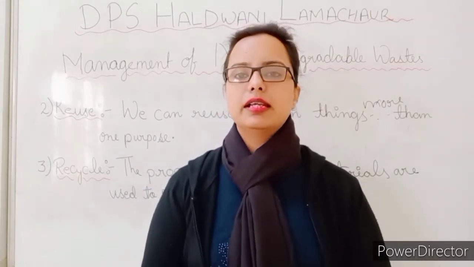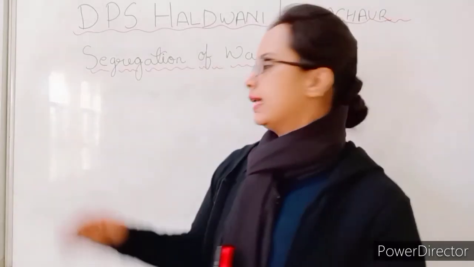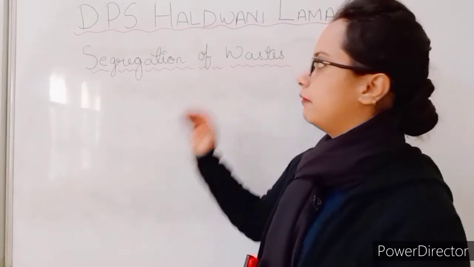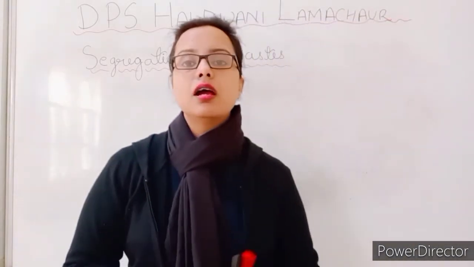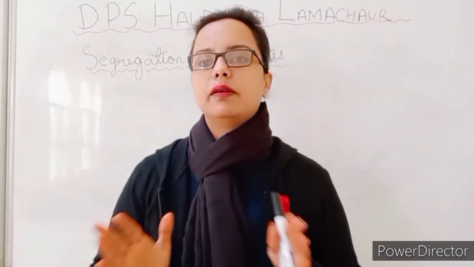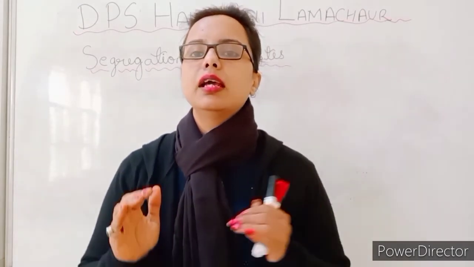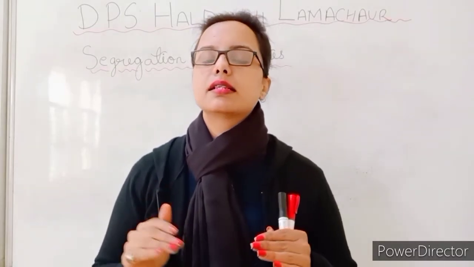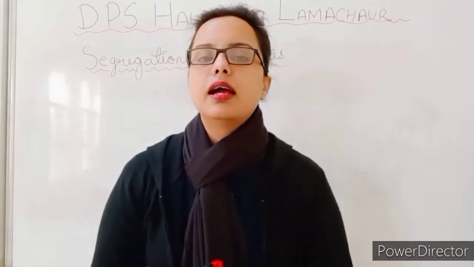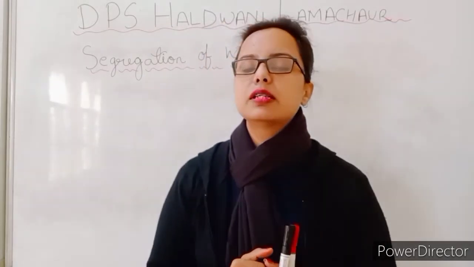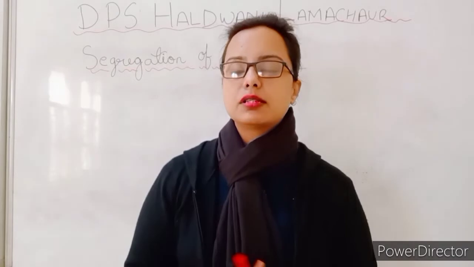Now let's move to the next topic. The next and last topic of this chapter is the segregation of waste. Segregation of waste means how we can separate the two types of waste, so that we can easily decompose that waste, and we can reuse the waste products if possible.